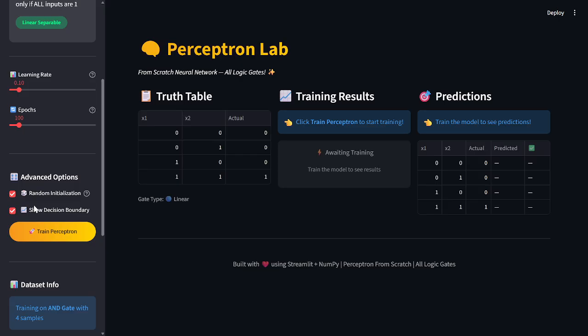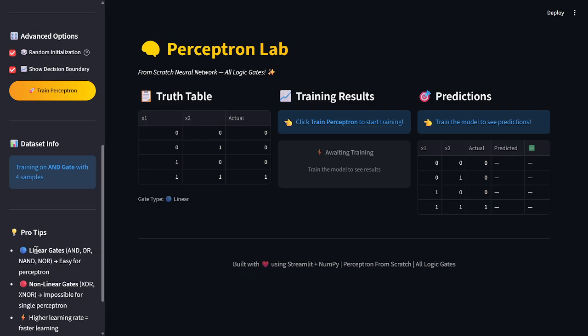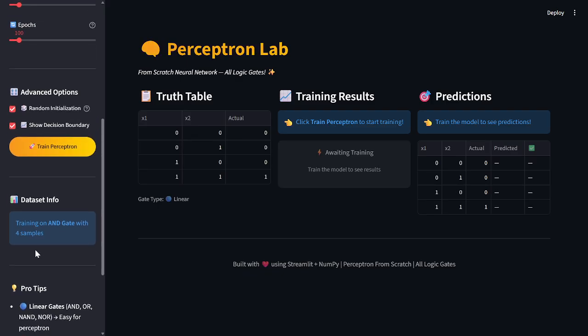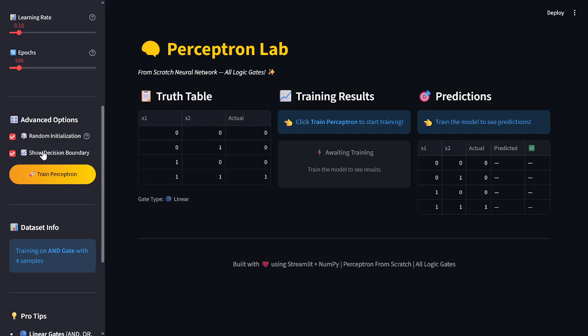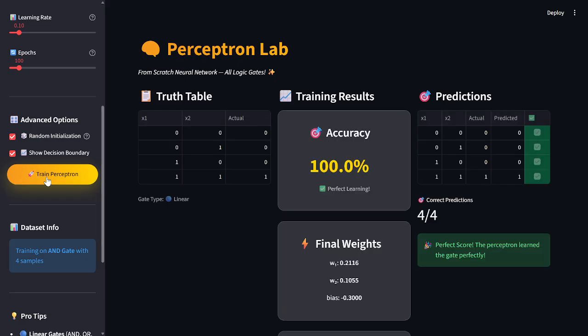Train perceptron button. When we press the button, the complete training process begins. And here the dataset information is also used in this project. So let's start by clicking the train perceptron button.